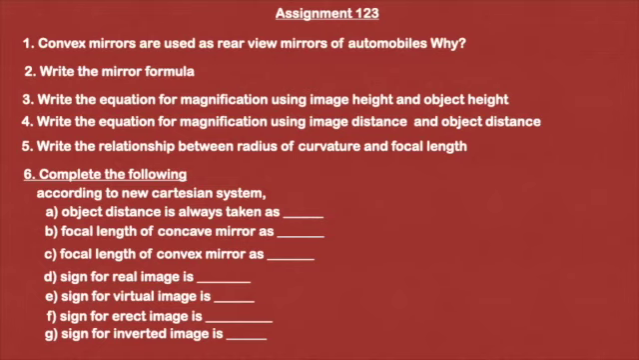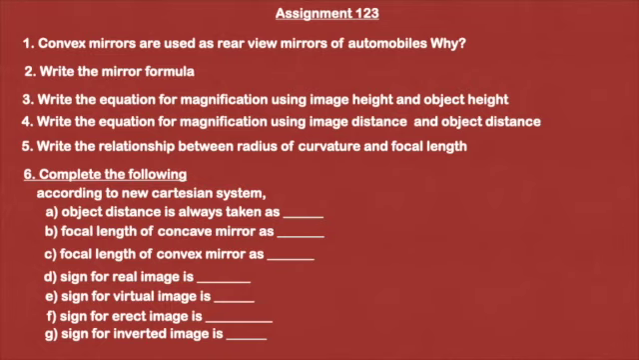Assignment number 123. First one. Convex mirrors are used as rear view mirrors of automobiles. Why? You have to write the reason for that. Second one. Write the mirror formula. It is a relationship between object distance, image distance, and the focal length.